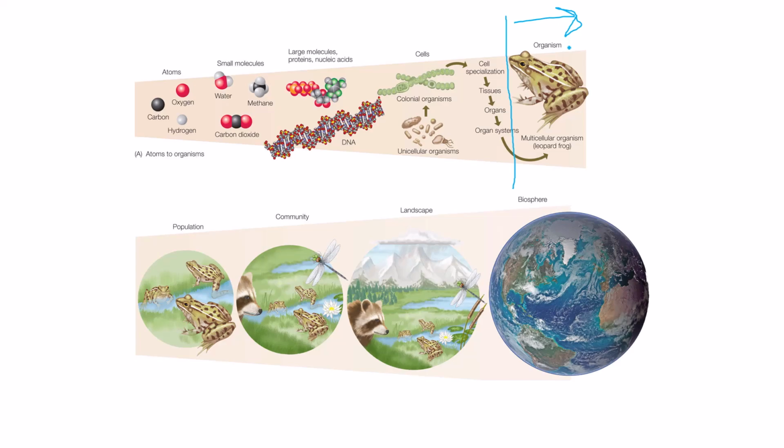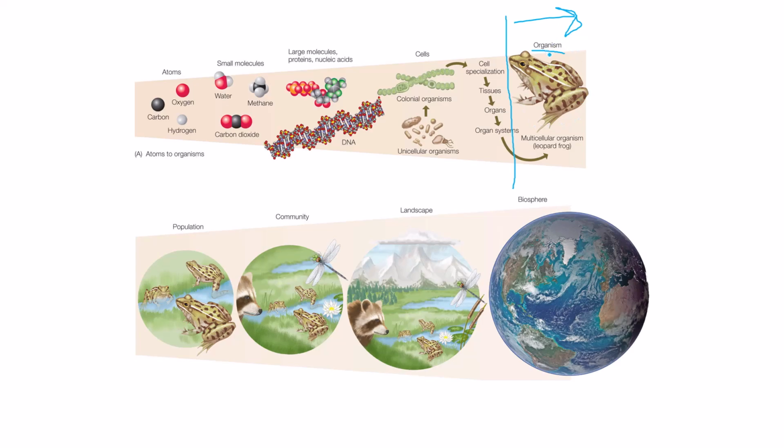The smallest level studied by ecology would be the organism level, because remember that the definition of ecology was the interaction of organisms and their environment, and so it doesn't get any smaller than an organism, at least within this facet of biology, which is ecology. Organisms are going to be the basic subunit of ecology.